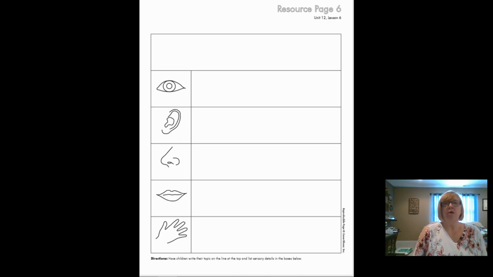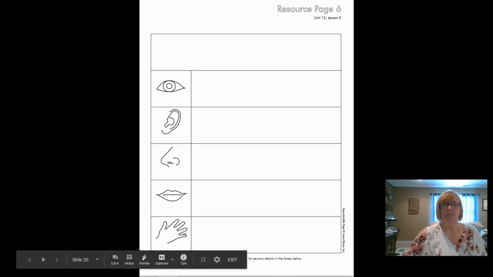Now, here is our 5 senses organizer. Okay? And look at it carefully and see why I've said it's the 5 senses organizer. That's right. The first picture right here, sight, hearing, smelling, taste, and touch.